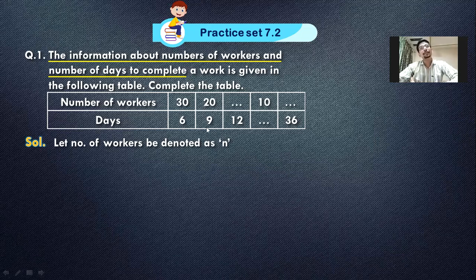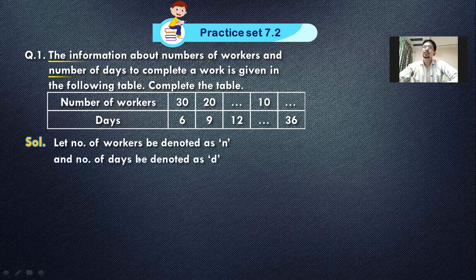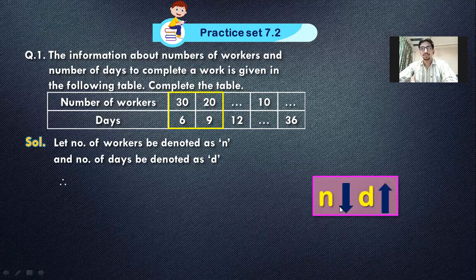Okay, so the first thing that we write is to define the quantities. There are two quantities very clearly, number of workers. Number of workers को हम लोग n बोल सकते हैं. Worker के लिए you can call it W also, W for workers. I'm going to call this n. So let us write this step. Let the number of workers be denoted as n. N for number of workers.